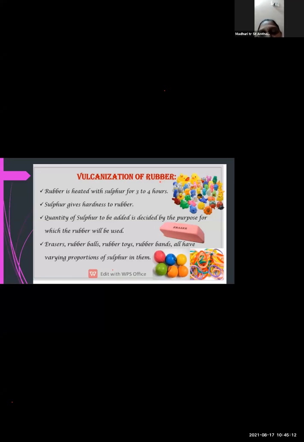Okay, only the proportion of the sulfur should be less or more. This is changing for the required amount. That means whichever substance you want to make, the proportion of sulfur needed will be less or more, because of which you can make the toys or the rubber ball or the rubber bands from the substances.